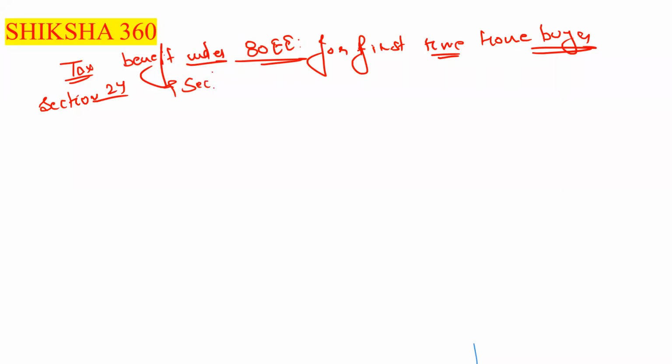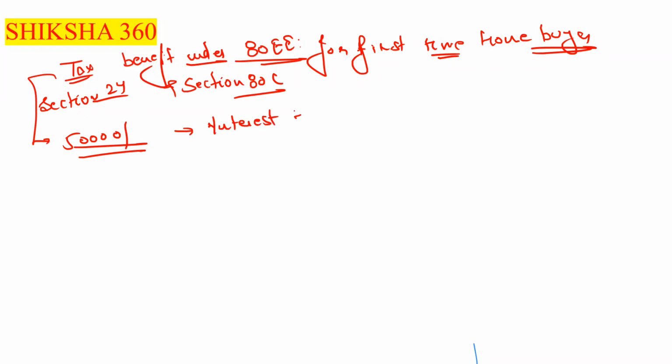This benefit is up to how much? It is 50,000, on the interest paid on home loans.